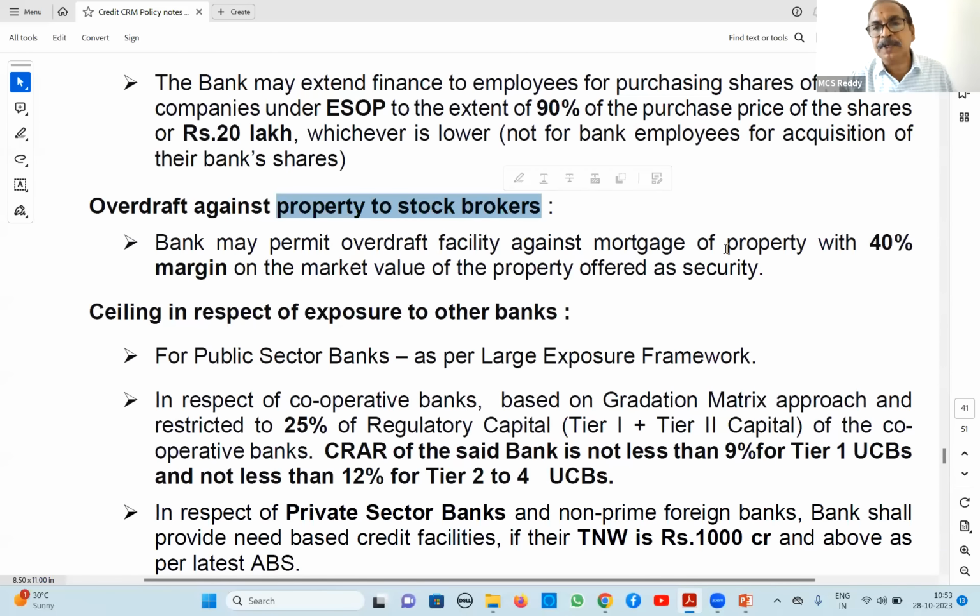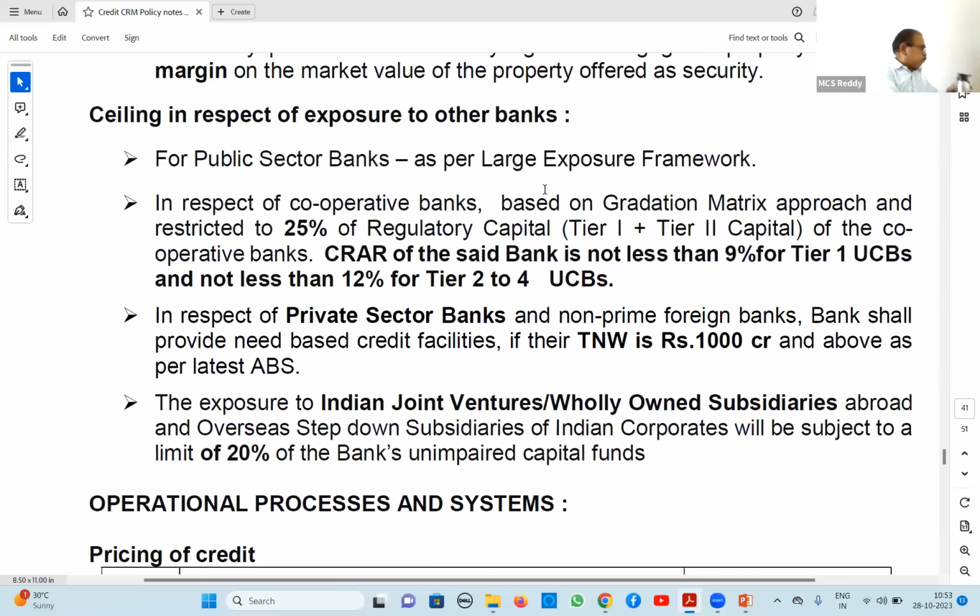Next, other banks, the ceiling in respect of exposure to other banks. Here, for public sector banks, as per the large exposure framework, we have seen that for interbank it is 25% maximum. So here also the same thing will apply.